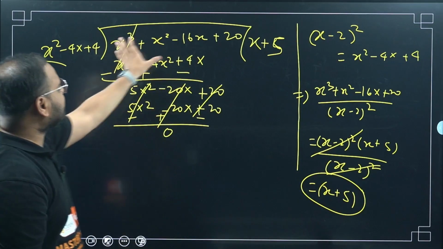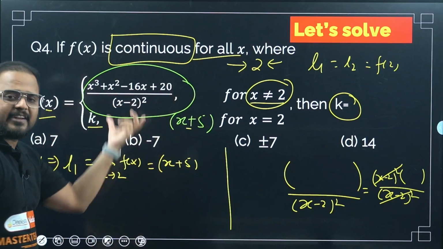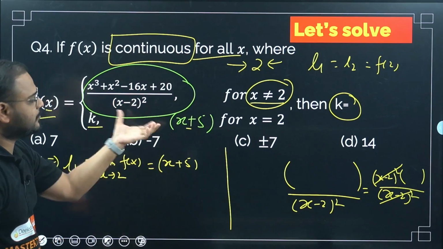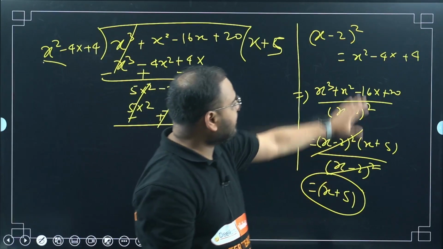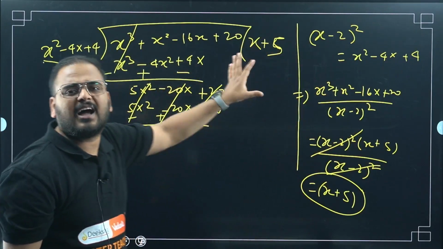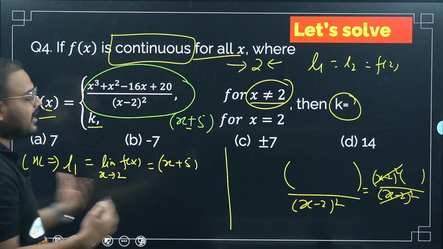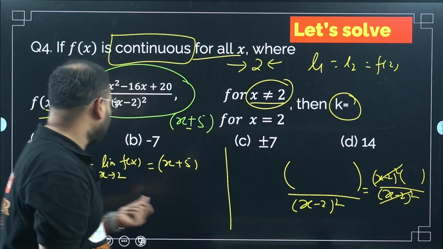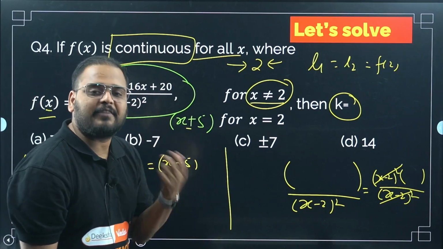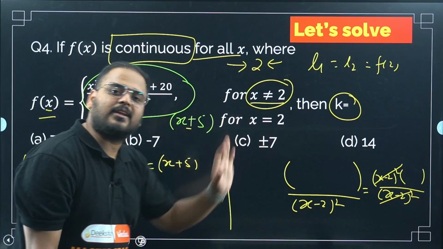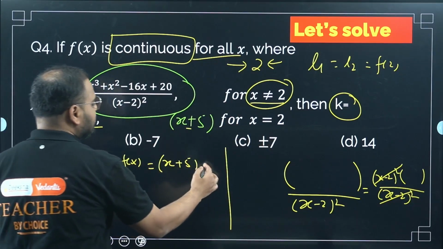One way to do it is to factorize this. If you don't want to do the division method, factorize this numerator and then you can divide, because the factor you will get is x minus 2 only. You can reach this point by factorizing also. I use the division method. I find this easier, a certain answer where I will not make any mistake. You can choose factorization also. If you're good at factorization, please proceed with that and get the right answer. So x plus 5, put 2 here, there is no indeterminate form, so the answer will be 7.